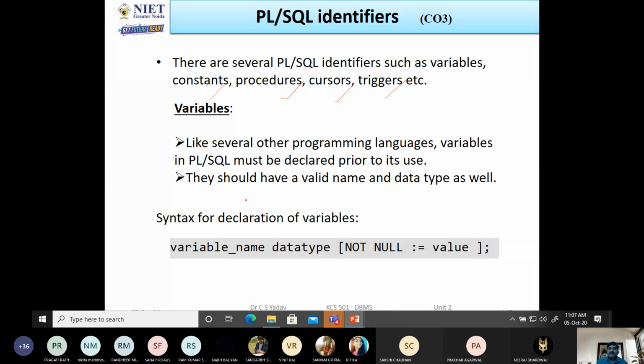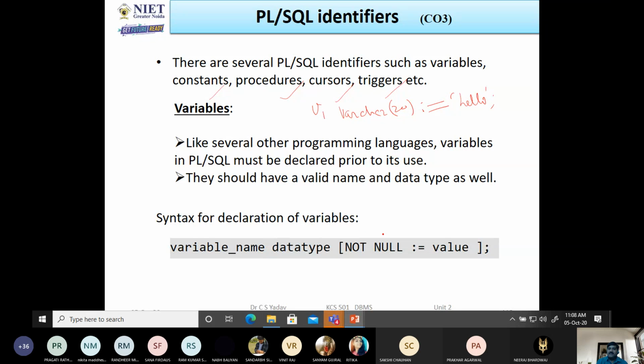Suppose we have a variable named v1, so here we will write v1, then the data type, suppose varchar2, then size 20, and if we want to assign a value, the assignment operator is this, and here we can assign the value. If we set NOT NULL, then a null value can't be assigned to this variable.